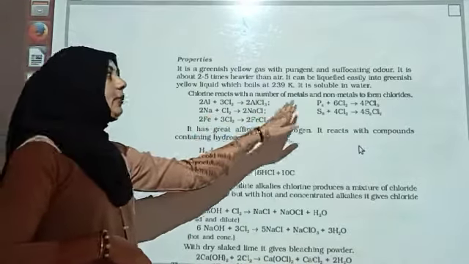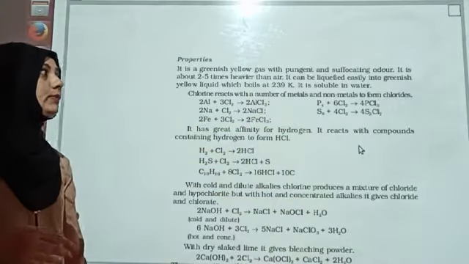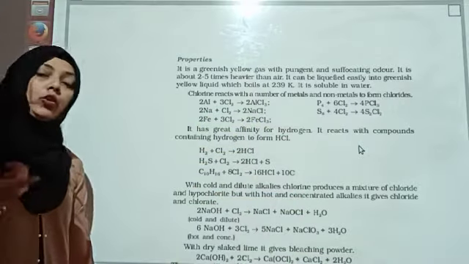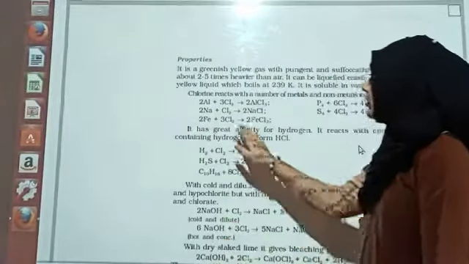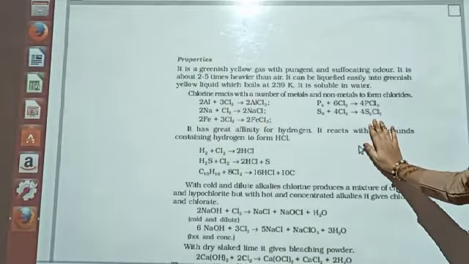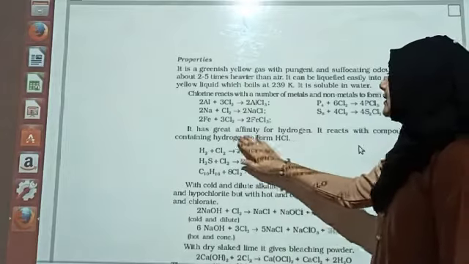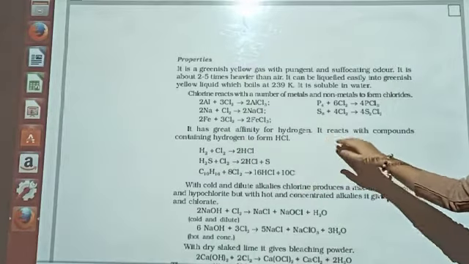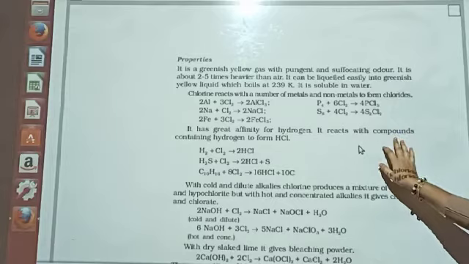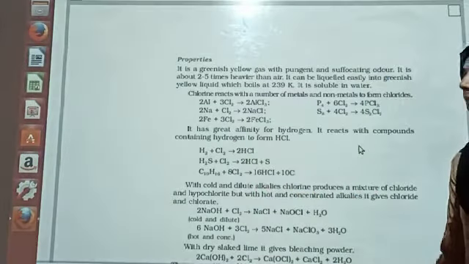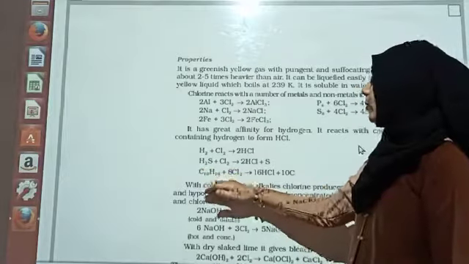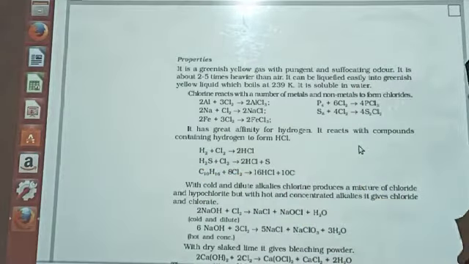Chlorine reacts with a number of metals and non-metals to form chlorides. Chlorine can react with metals also and with non-metals also. Certain reactions are given over here which you can go through. It has a greater affinity for hydrogen. It reacts with compounds containing hydrogen to form HCl. जहाँ पे H present हो वहाँ पे वो combine होके HCl form करता है, ठीक है.